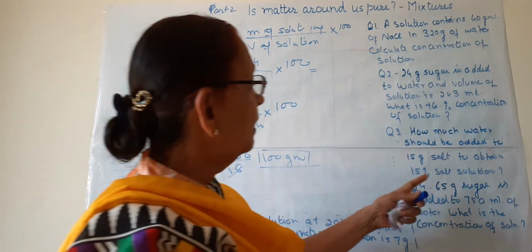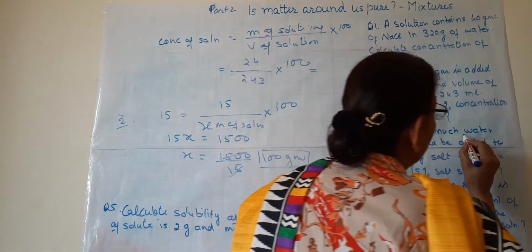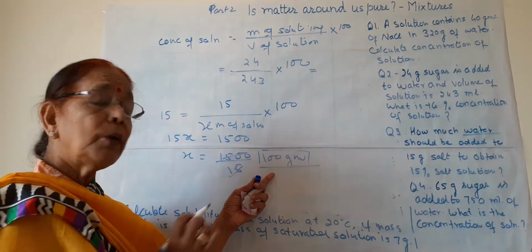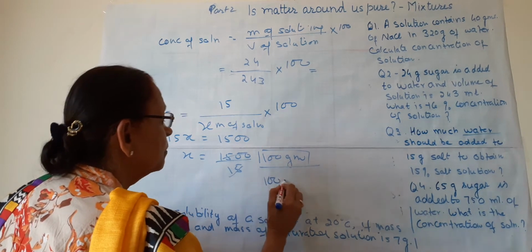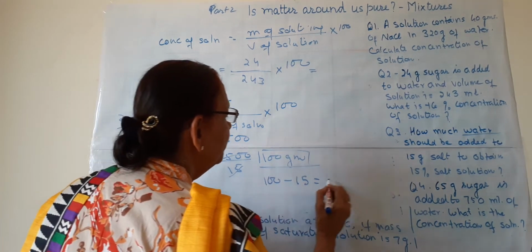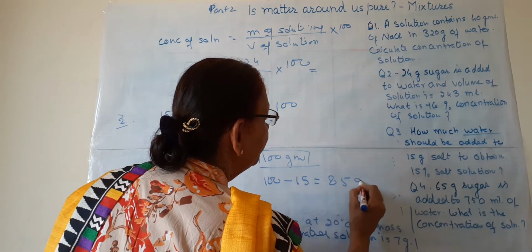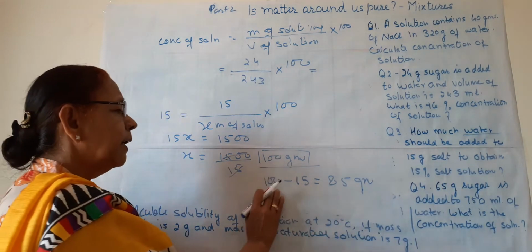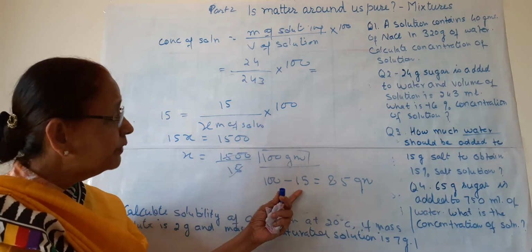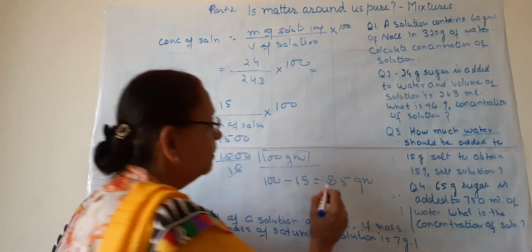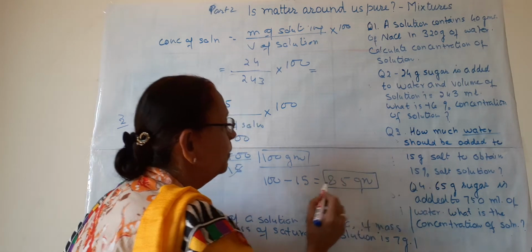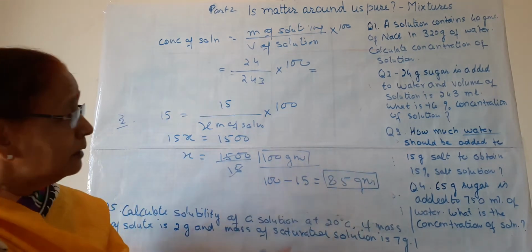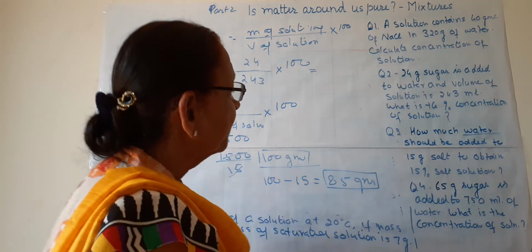In this question it is asked how much water is to be added. So if the total solution is 100 grams, the mass of water which should be added is 85 grams. Because 15 is solute, from this 100 we will subtract 15 grams of solute, and the mass of water which is to be added should be 85 grams. This is how this is calculated.